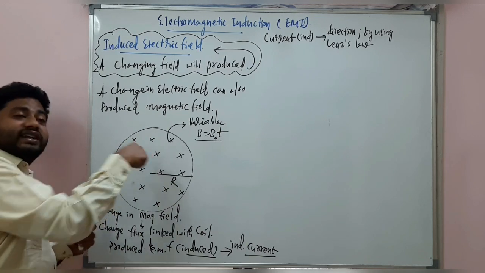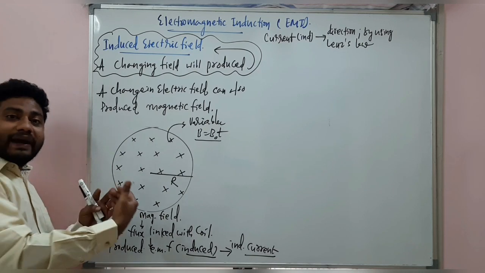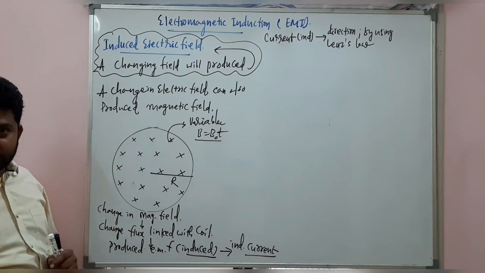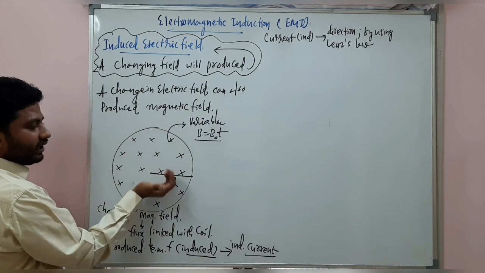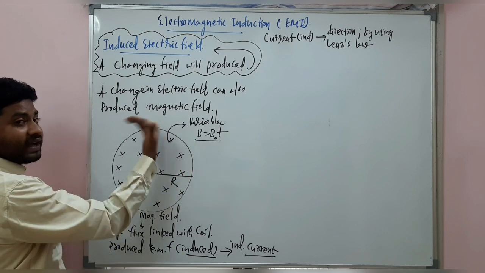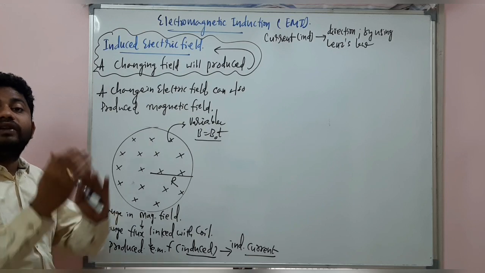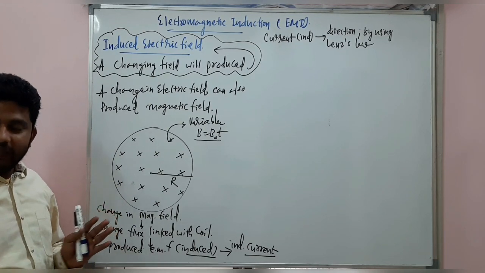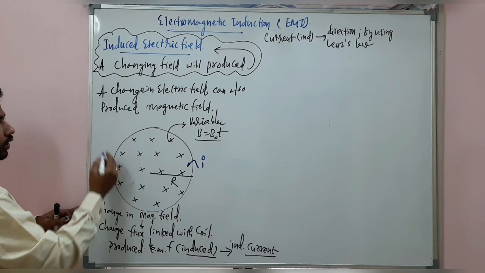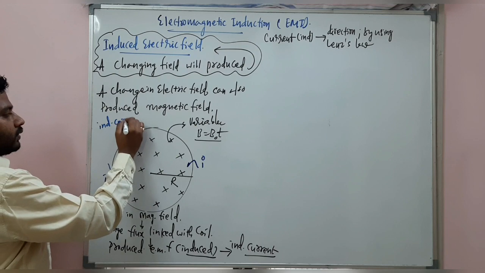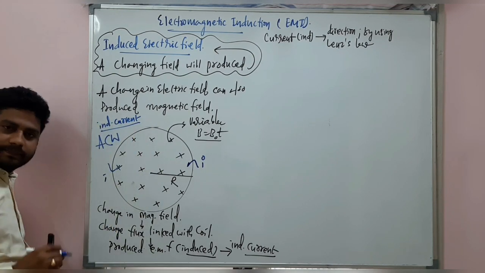When the magnetic field lines are increasing in the inward direction, an outward magnetic field is produced. That's called the induced magnetic field, right? So with outward magnetic field lines, definitely the induced current direction is anti-clockwise. Yes or no? Then the net flux linked with the coil will decrease. Understand? Clear? So the induced current direction is anti-clockwise.